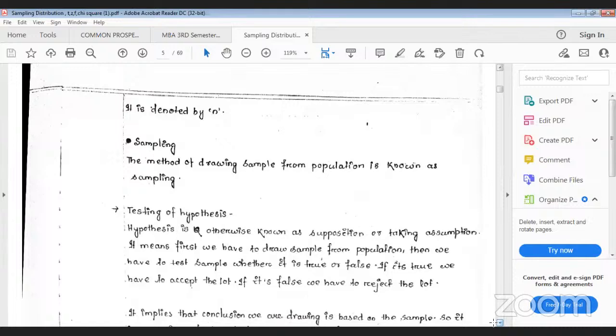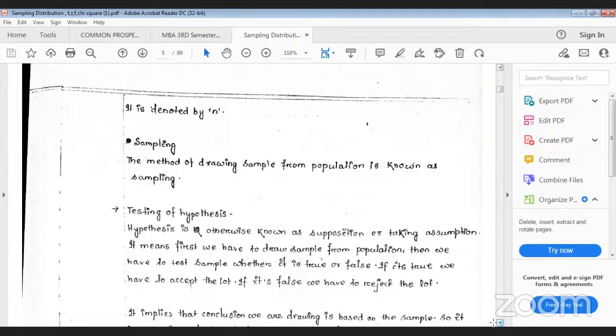Okay. Just I am saying here one example. The method of drawing the sample from the population is known as sampling. That means you can follow the probabilistic sampling or the non-probabilistic sampling. Under probabilistic sampling, there are so many different methods: simple random sampling, stratified random sampling, systematic sampling, cluster sampling, multi-stage sampling, quota sampling. And there are also judgment sampling, purposive sampling, snowball sampling. There are so many different methods.